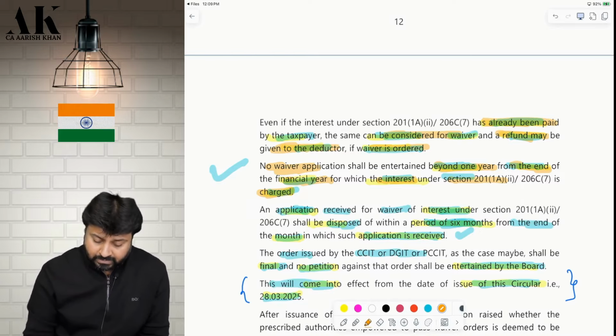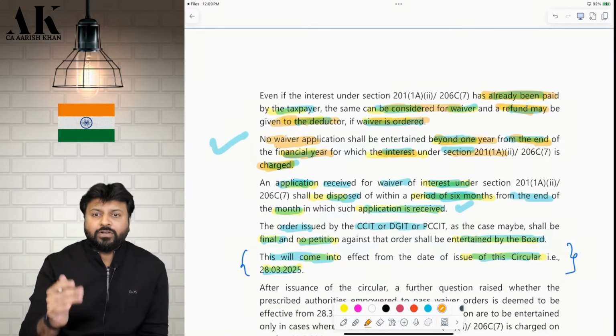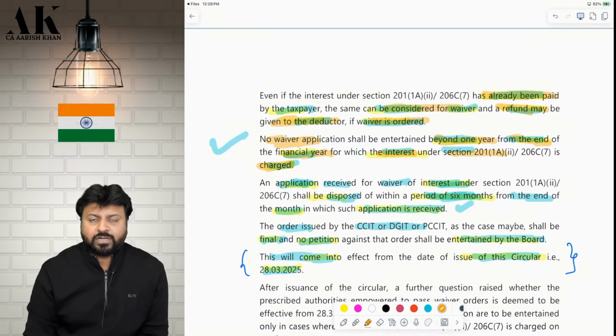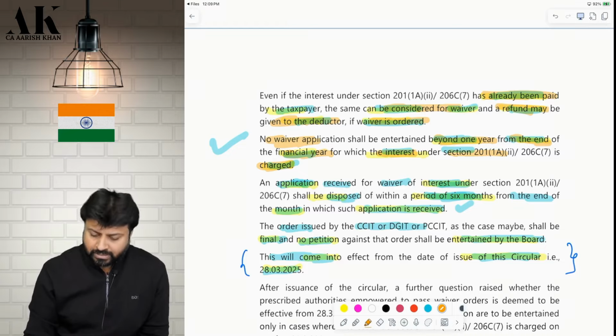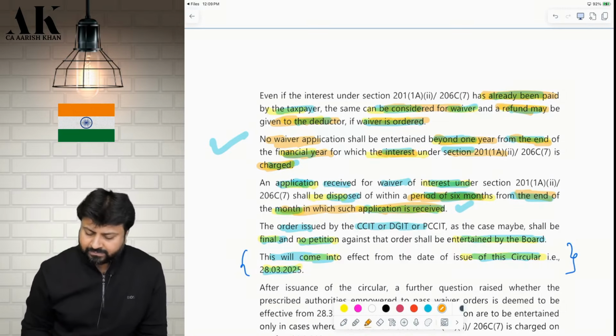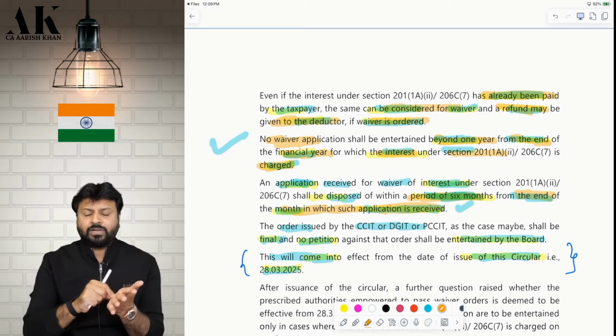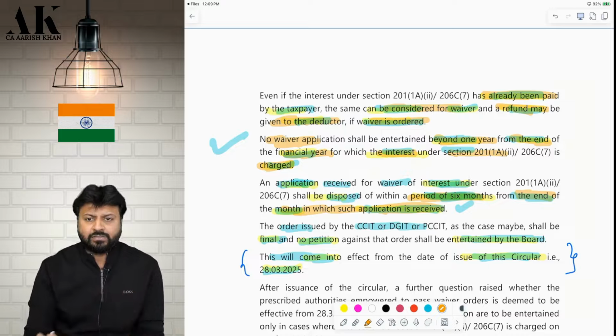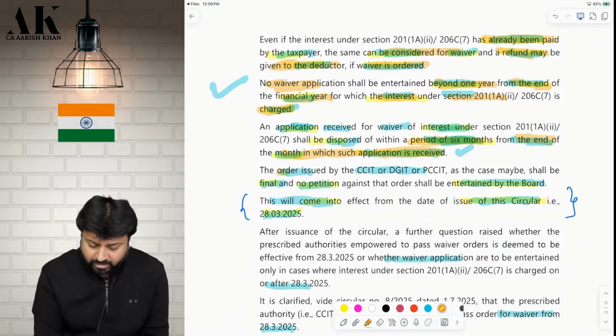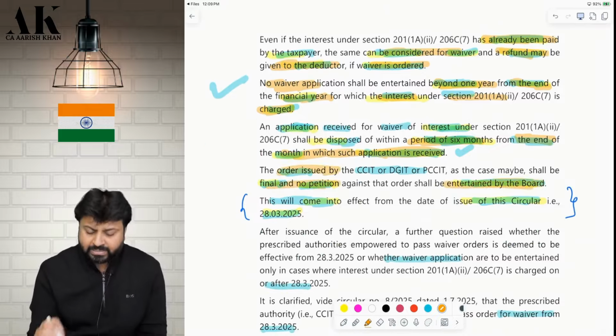Next, once the application is given to the respective authority, that is Director General, Chief Commissioner or Principal Chief Commissioner, they will pass an order within 6 months from the end of the month in which the application is received. So they will pass the order that the interest is waived, etc. You cannot file any petition against this order. Whatever they will pass is final and conclusive.